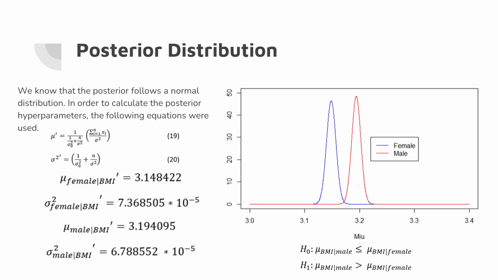We can see that there is a very small overlap between these two plots, and because of that, we cannot reject the null hypothesis. In the case of this statistical hypothesis, we can see that both the Fisherian and the Bayesian approach deliver the same results, both reject the null hypothesis.